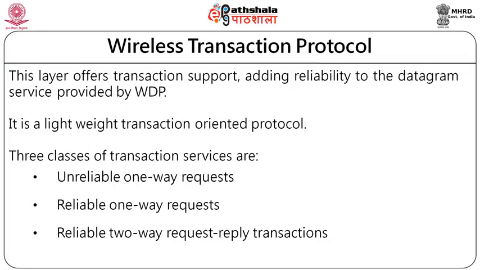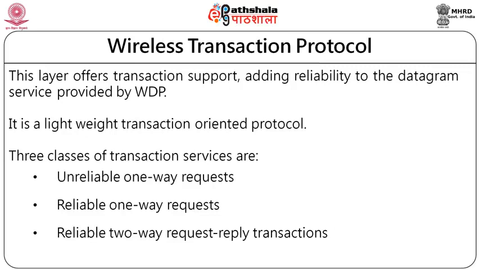A datagram is a combination of data which we are sending, sometimes wireless, sometimes wired, but now we are talking about wireless. So the wireless datagram protocol is supported by WTP, that is the wireless transaction protocol, and it is a lightweight transaction oriented protocol.